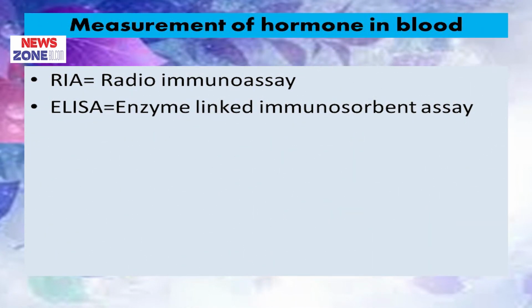So, last of all, how can we measure the hormone in the blood? We can easily measure hormones in the blood in two ways: radioimmunoassay, that is RIA, or ELISA, that is enzyme linked immunosorbent assay. So, this is all for this topic.